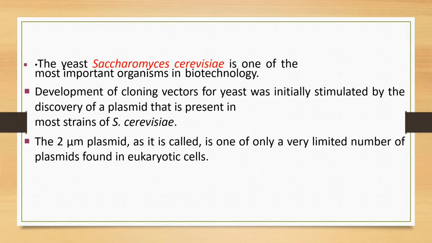The yeast Saccharomyces cerevisiae is one of the most important organisms in biotechnology. It has been very well used in the biotechnological field. Development of cloning vectors for yeast was initially stimulated by the discovery of a plasmid, which is present in most strains of Saccharomyces cerevisiae. The 2 micrometer plasmid, as it is called, is one of only a very limited number of plasmids that are found in eukaryotic cells.